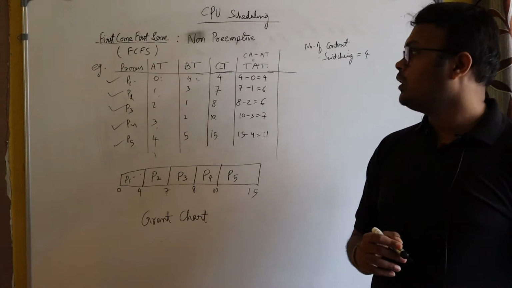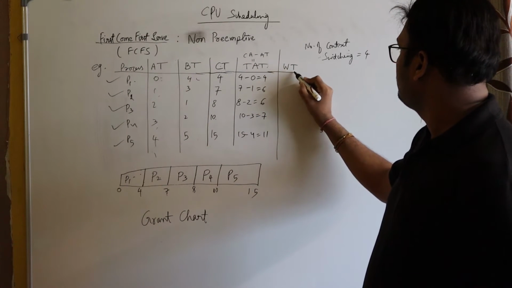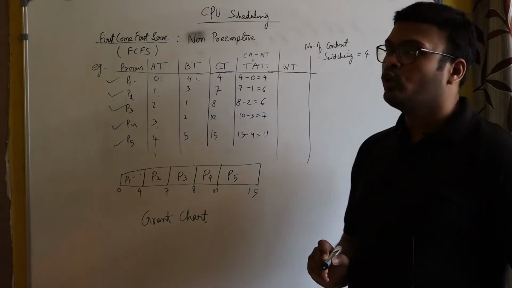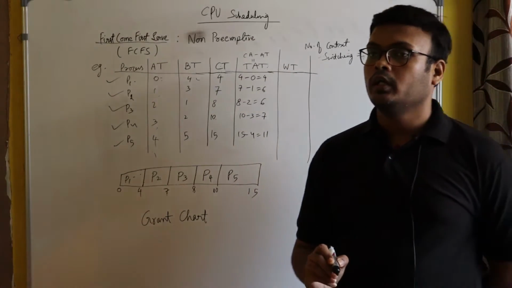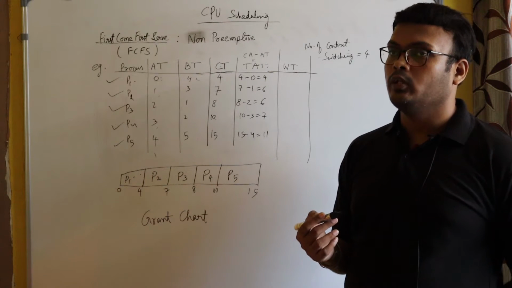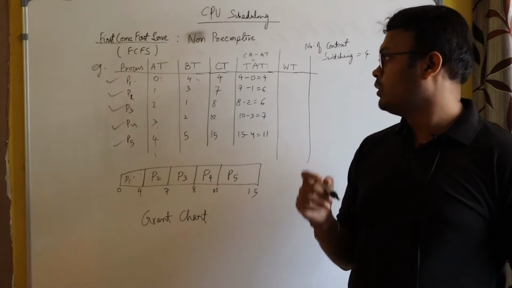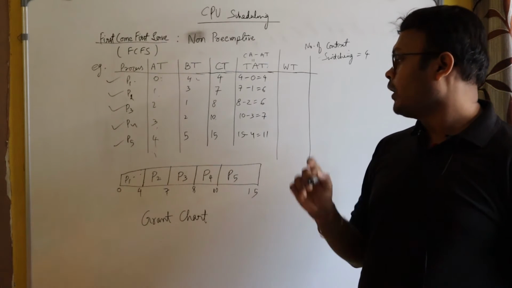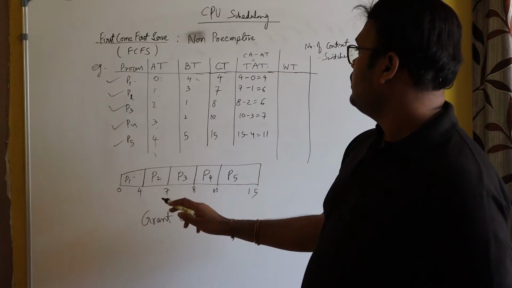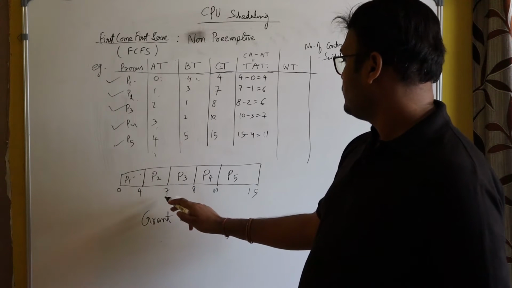Now let's calculate the waiting time. What I told you about waiting time is the amount of time spent by a process in the ready queue before it got scheduled. I'll give you an example. You see here P2.